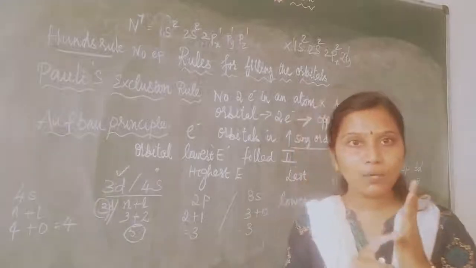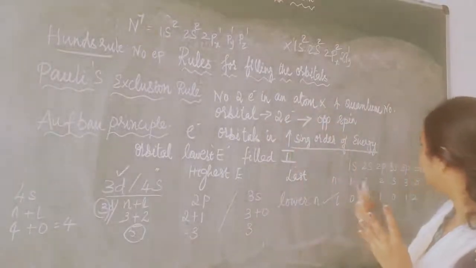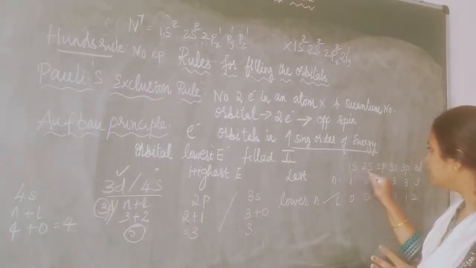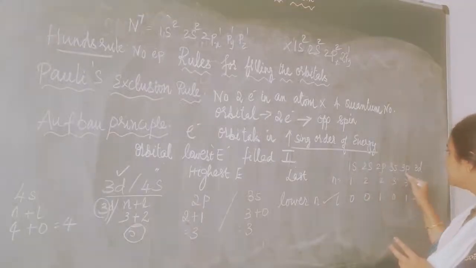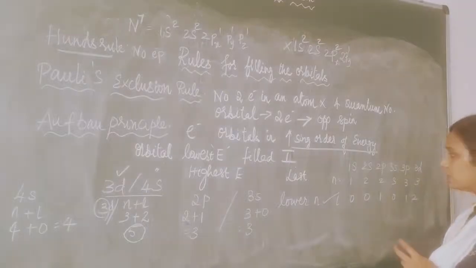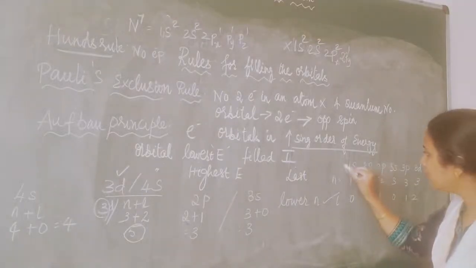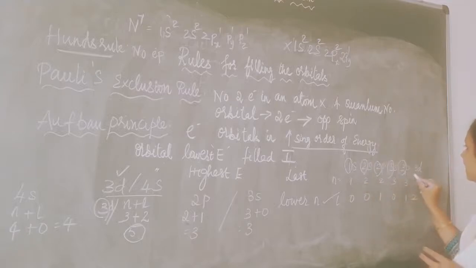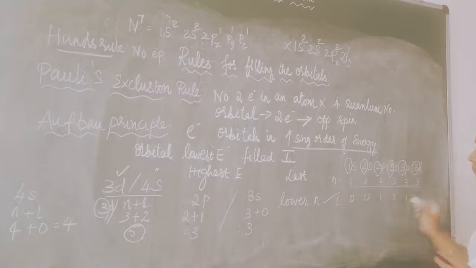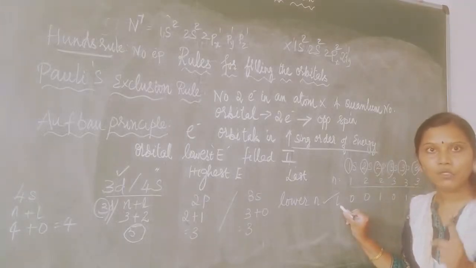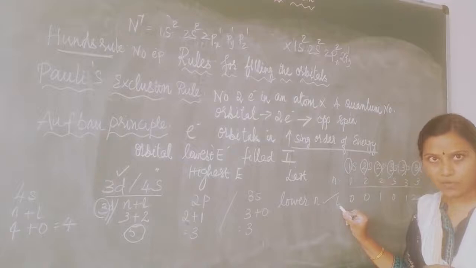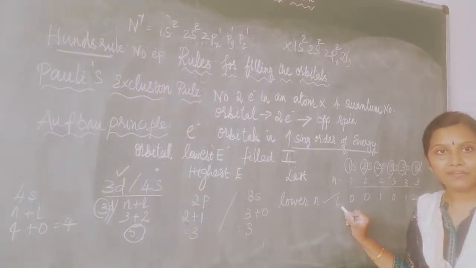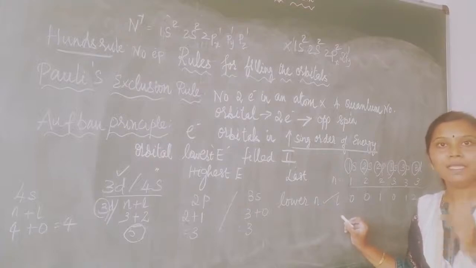Okay, s is equal to 0. Children, I have written here, see, this is the order of filling the orbitals: 1s, 2s, 2p, 3s, 3p, 3d, 4s. It goes on. What is the value of n? n is equal to 1, n is equal to 2, n is equal to 3. I have written that. What is the value of l? I told you for s orbital, l is equal to 0. For p, 1. For d, 2. For f, 3. Okay. s, p, d, f.